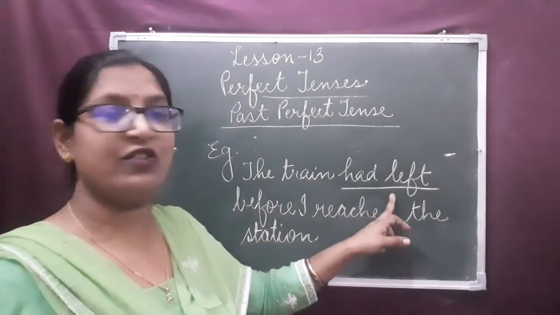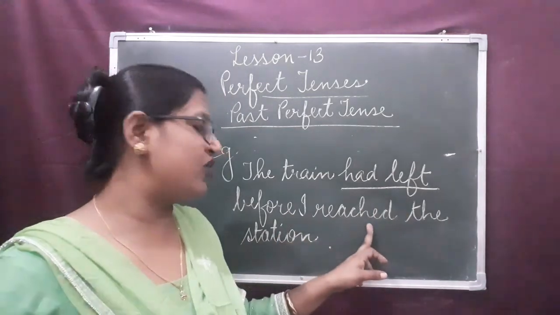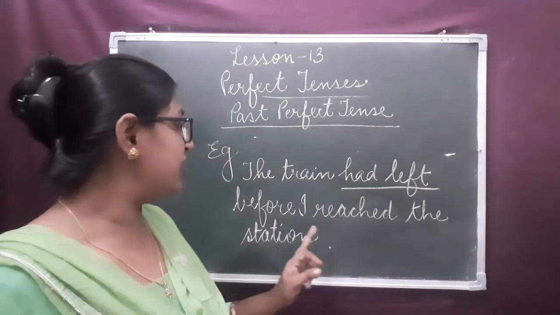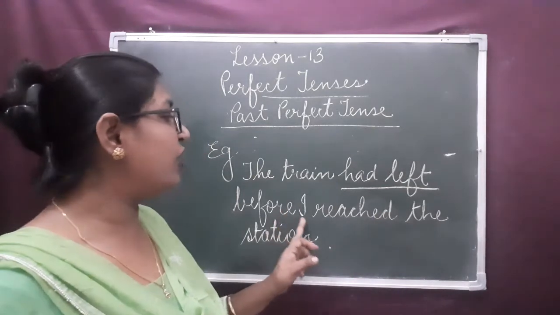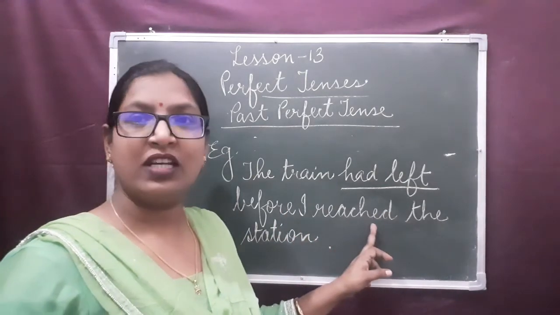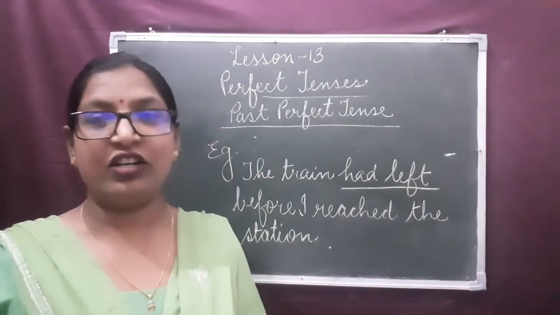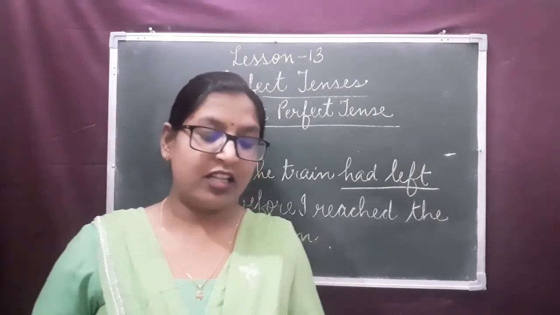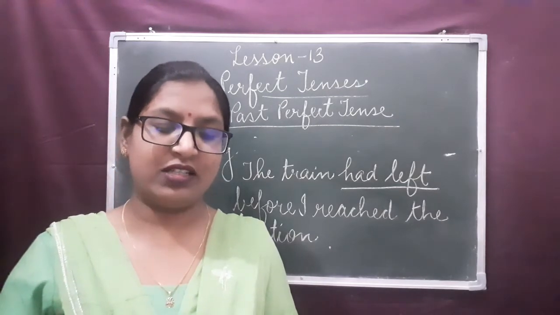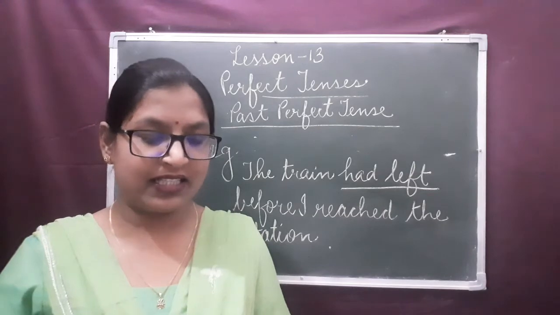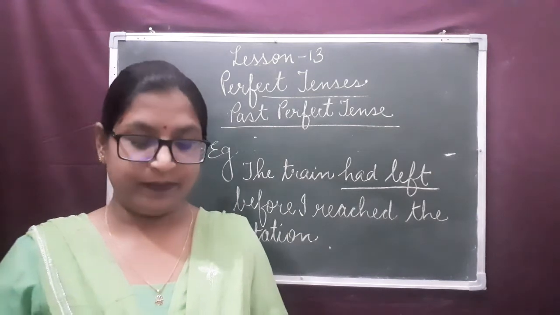The train had left. One action is completed in the past before another action started. One action is over in the past before I reach the station. Another action of reaching we can see here. So, dear children, in other words we can say the past perfect tense helps us to distinguish between actions that have taken place in the near past and the ones that took place in the distant past.